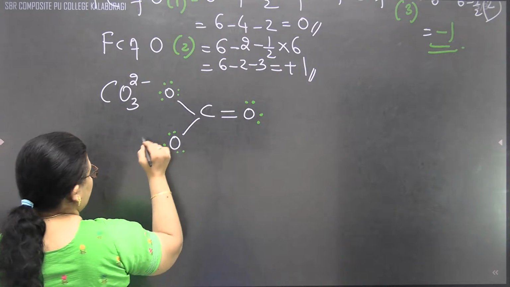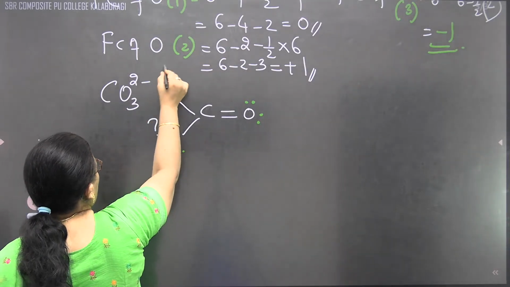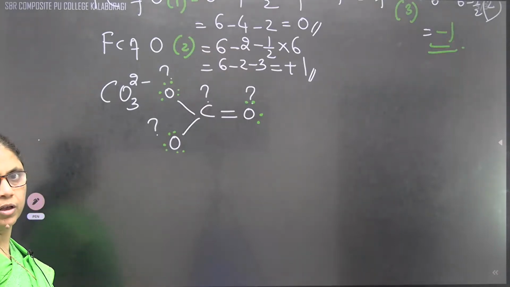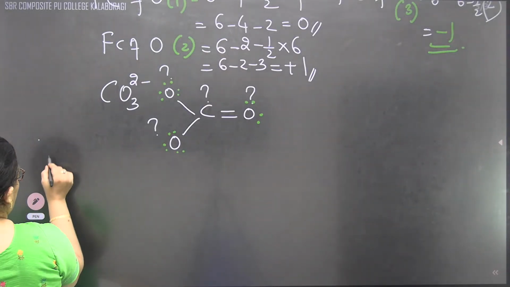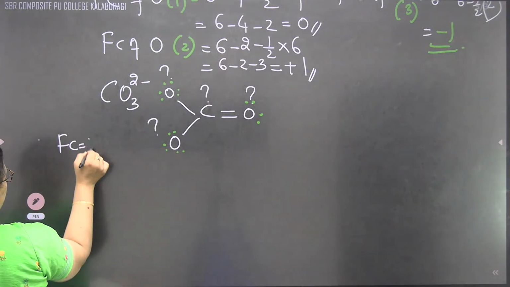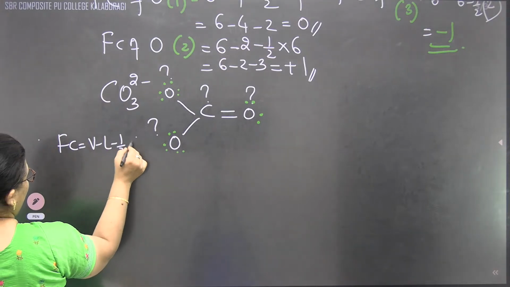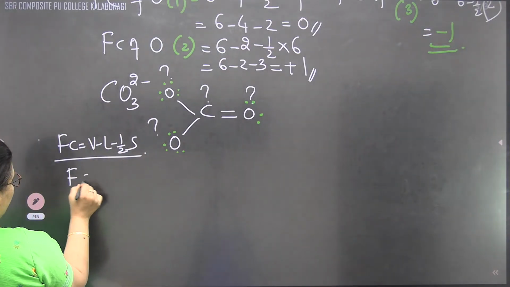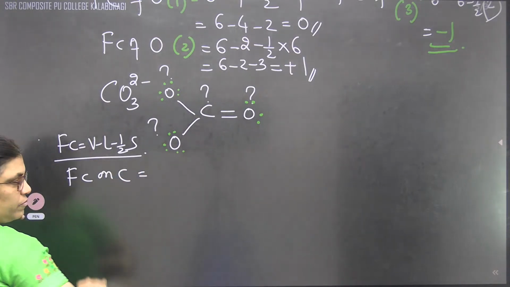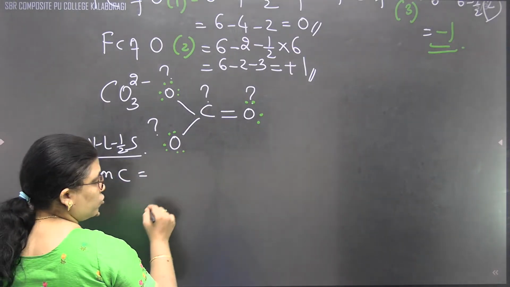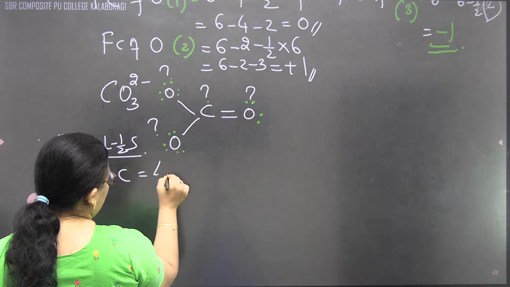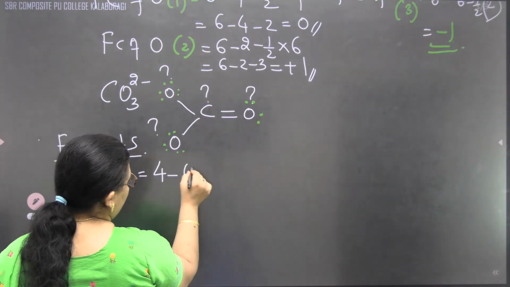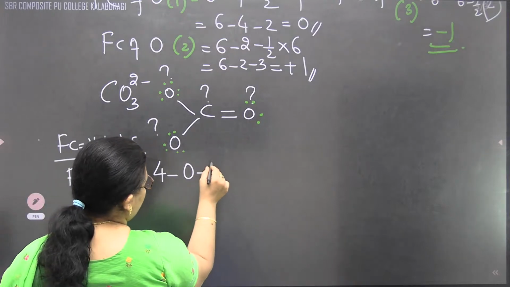Now the question arises: what to write as the charge on this, this, and this? Formal charge, okay? V minus L minus half of S we will calculate. Formal charge on carbon, we will start from carbon. Correct? Carbon is 1s2, 2s2, 2p2. So here the number of valence electrons will be 4. L will be 0, minus half of